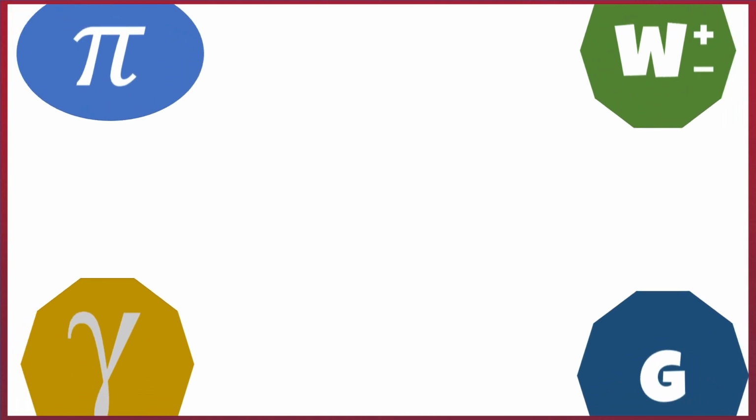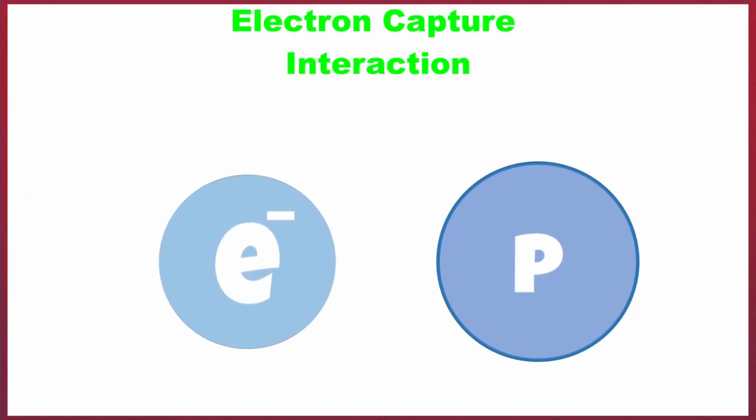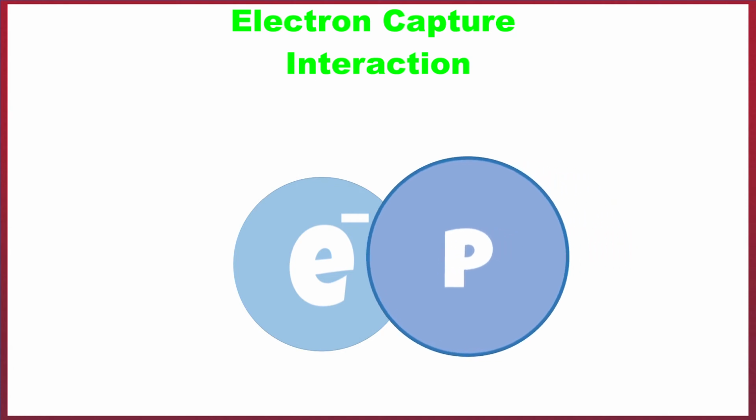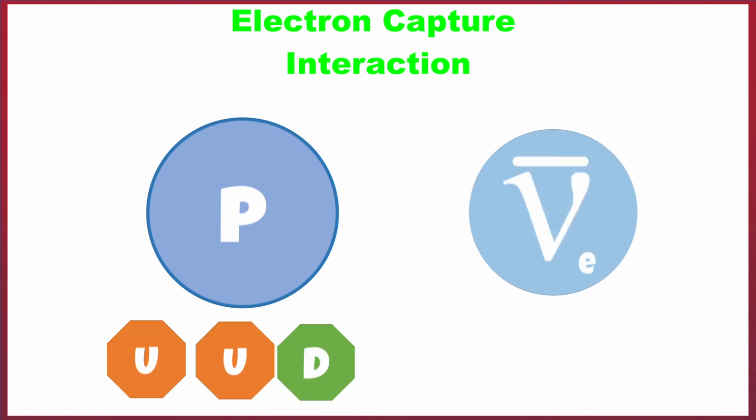When going into any of these interactions, there are multiple things that need to be conserved going into and leaving the interaction. For example, let's take a look at an electron capture interaction. In this case, electrons and protons are attracted by electromagnetic interaction. But if the proton collides with the electron, then a W+ boson is released from the proton and taken up by the electron. This causes the electron to turn into an electron neutrino, and one of the proton's up quarks to turn into a down quark, which changes the proton into a neutron.